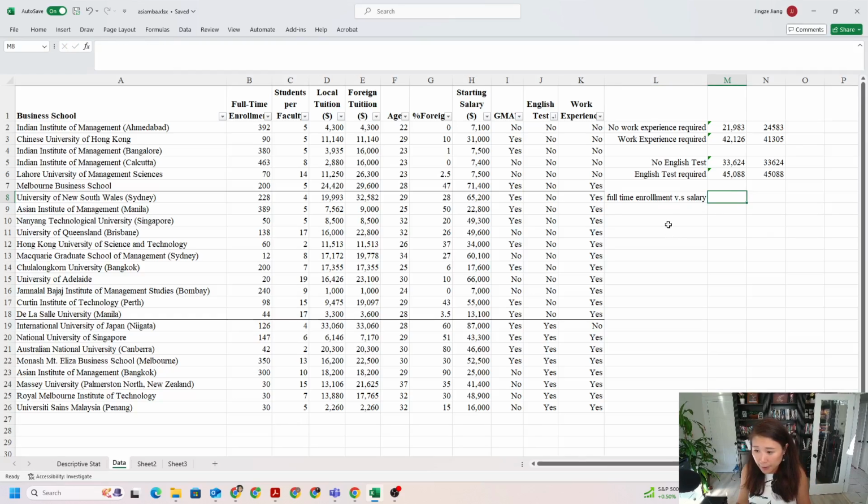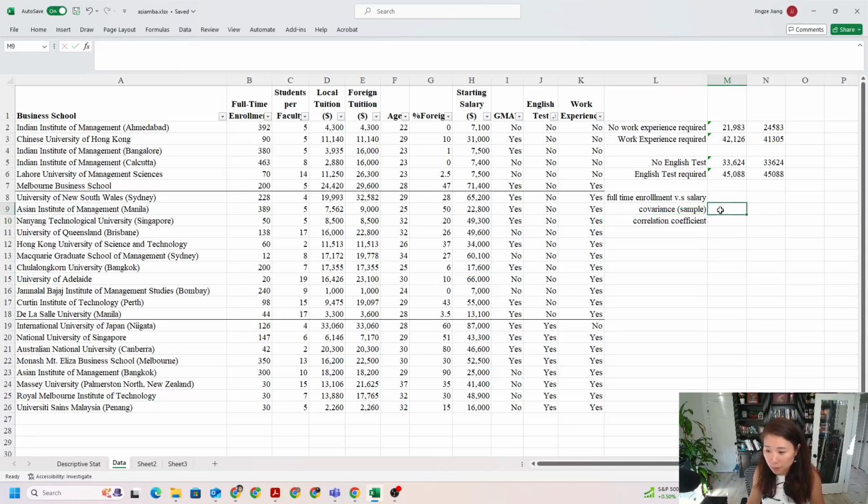Let's first look at our covariance, and we consider it as sample covariance. The reason is that in Asia, we definitely have more than 25 MBA programs, so here we only sample part of them. And second, we will look at the correlation coefficient.